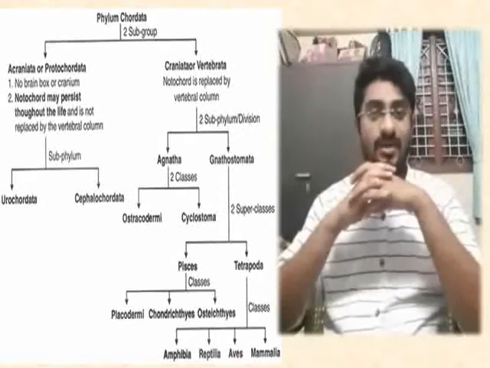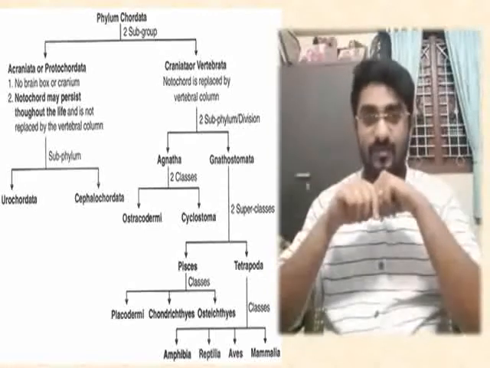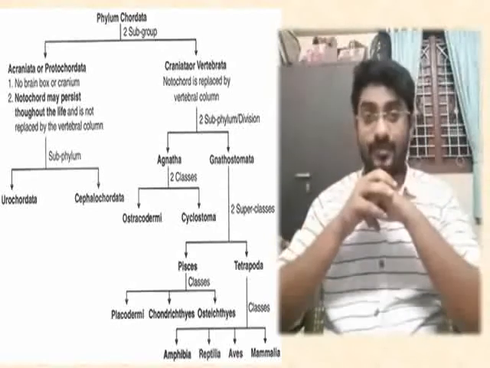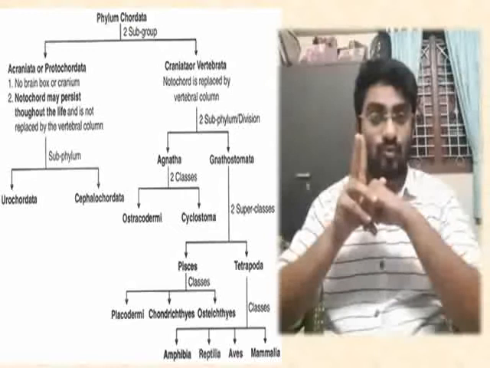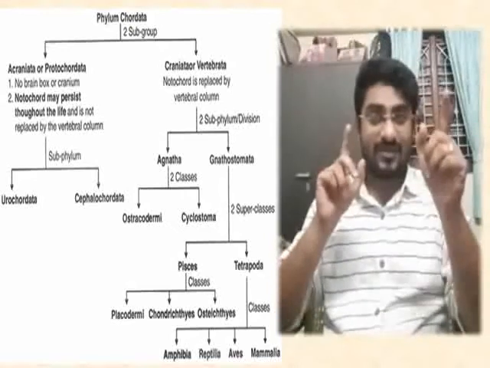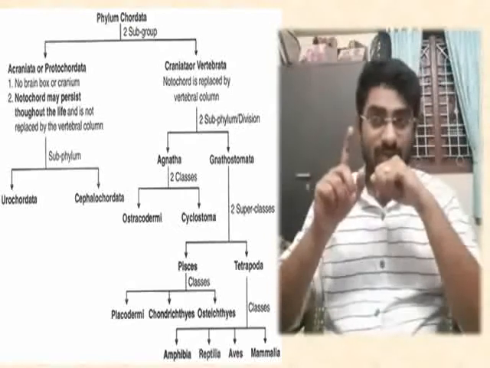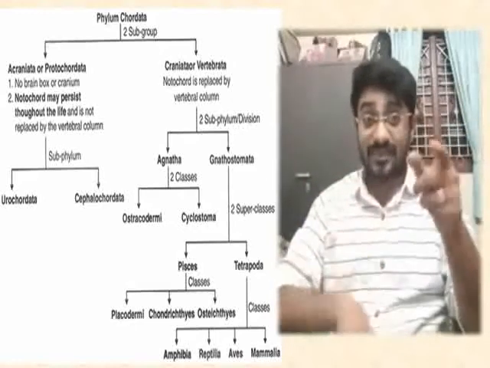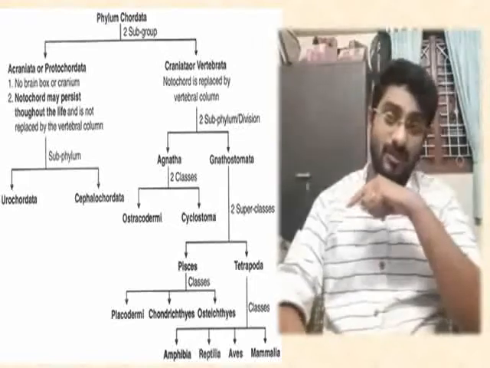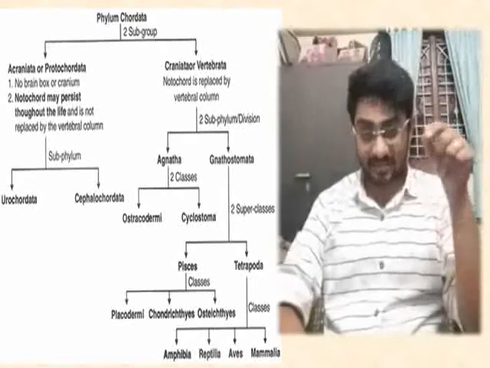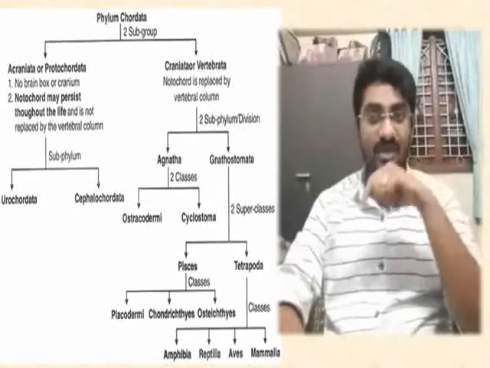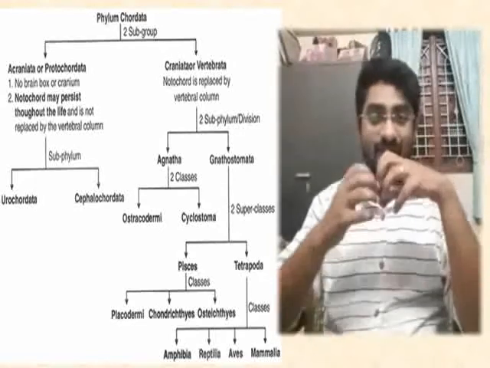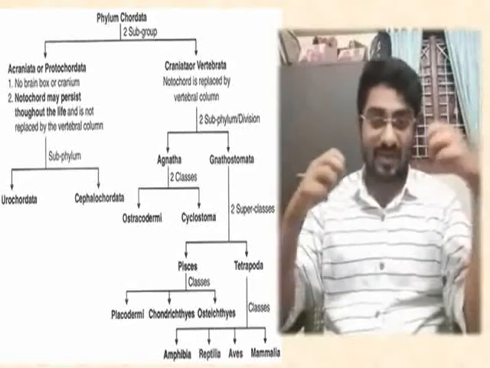Hopefully you have understood the outline classification of the kingdom Animalia, that is, the phylum Chordata. Phylum Chordata is divided into two: Protochordata and Vertebrata. In Protochordata there are two: Urochordata and Cephalochordata. Hemichordata is now placed as the ninth phylum of the invertebrates. Urochordata examples are Herdmania and Ascidia. Cephalochordata example is Amphioxus. Vertebrata is again divided into two, that is Agnatha and Gnathostomata.